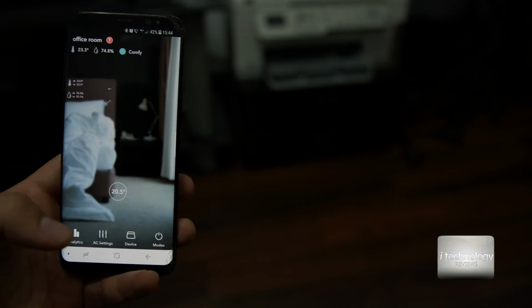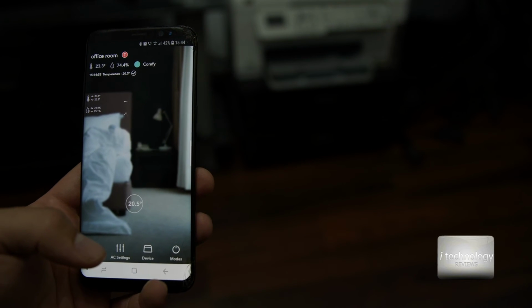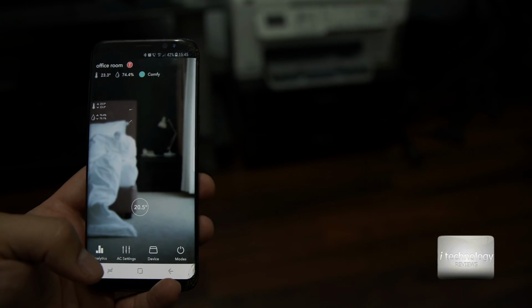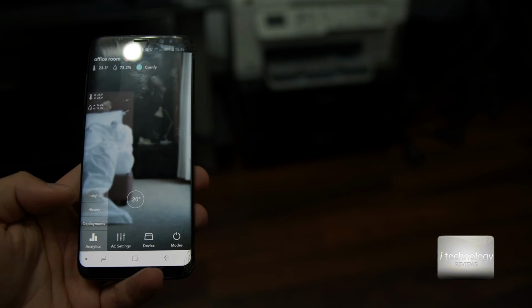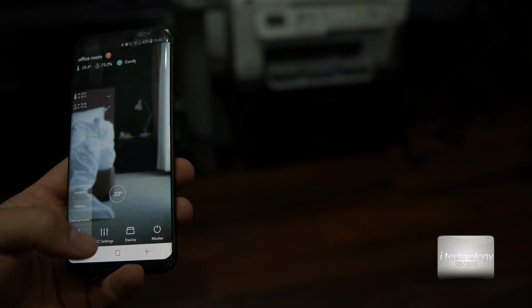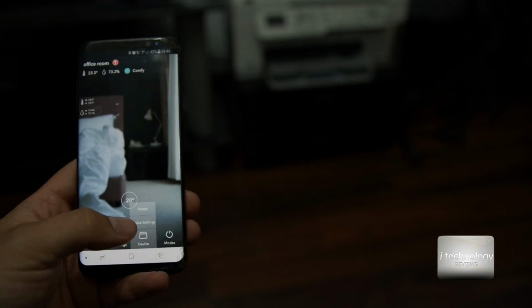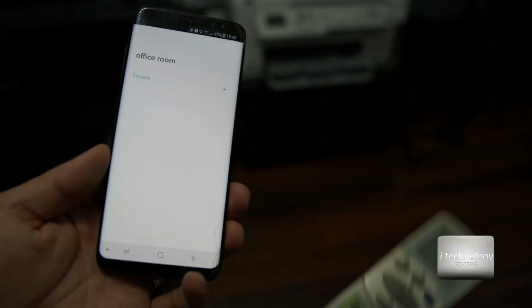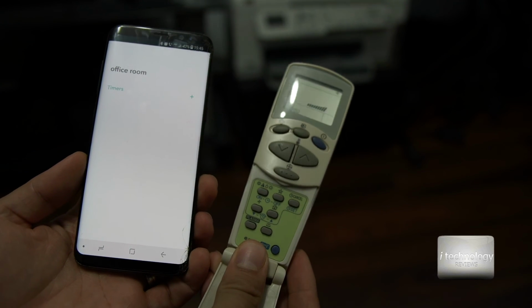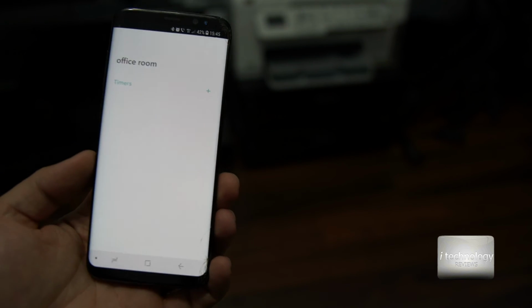So guys, this is the product. It's a great product. I recommend it. If you have a well-known brand air conditioner that doesn't have Wi-Fi, it will give you a remote control and good management, and you will have a lot of features that will help you: history analysis, AC settings, device settings, timers. You will have timers if you don't have them on your remote control. You can set an on timer and an off timer, and most air conditioner remote controls are the same.